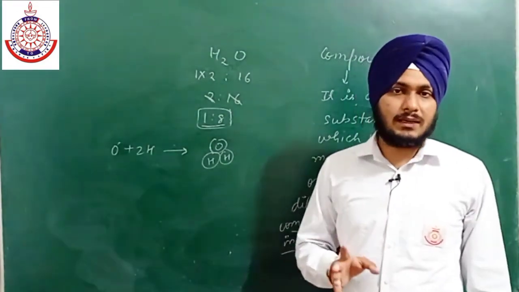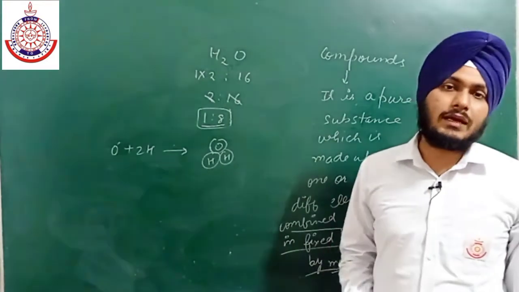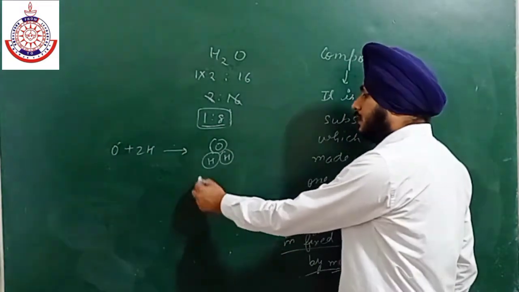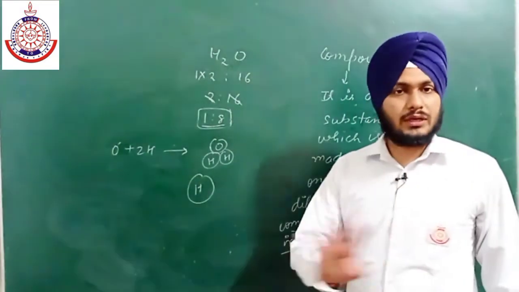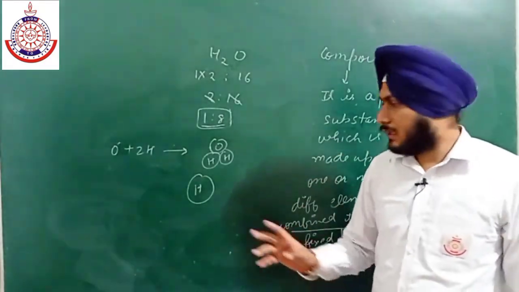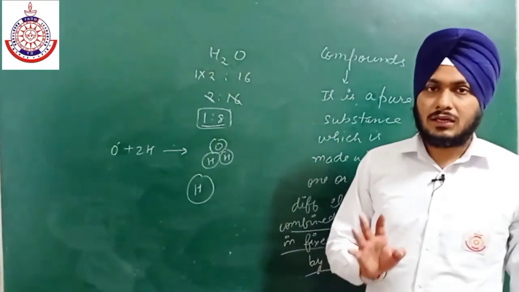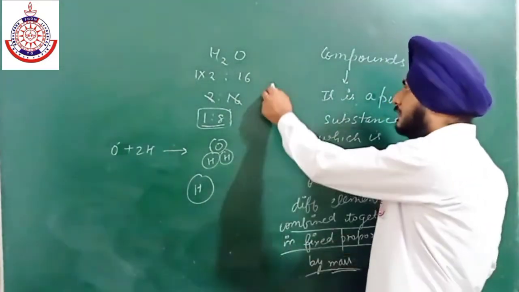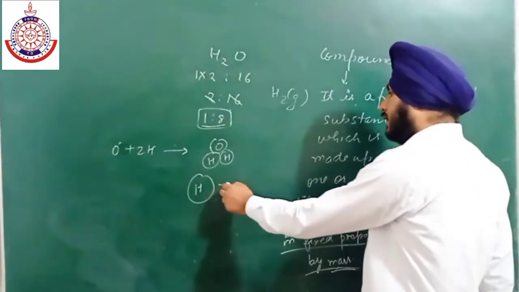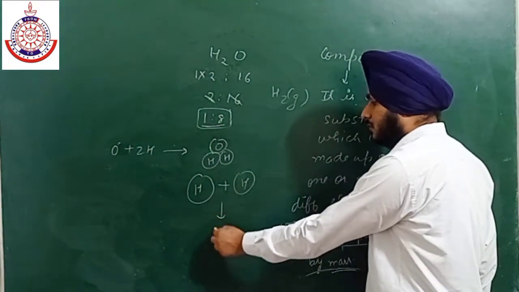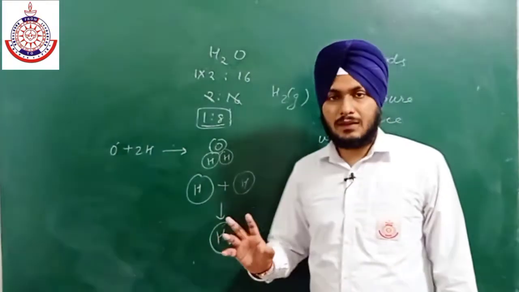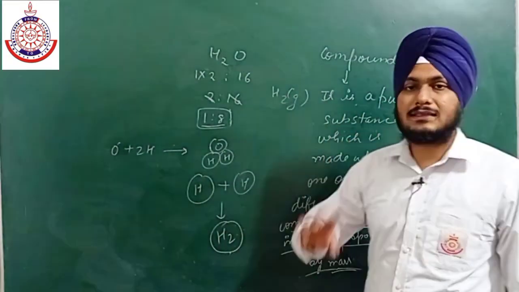Like in the case of hydrogen, hydrogen is an atom but it has no independent existence because there is no existence of hydrogen as monoatomic. Hydrogen in the earth's crust exists as H2 gas. It means one atom of hydrogen will definitely combine with another atom of hydrogen to form an H2 molecule, because its existence is diatomic.